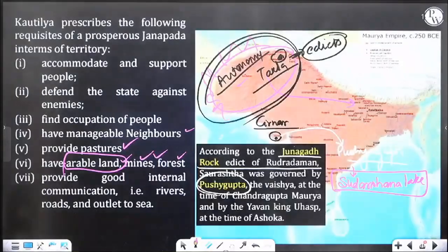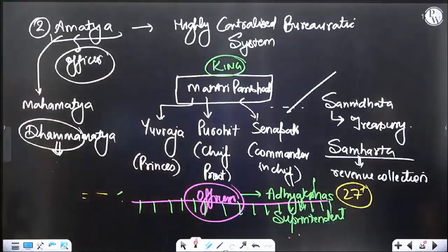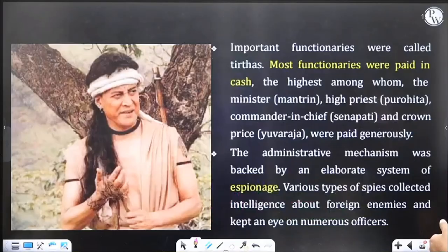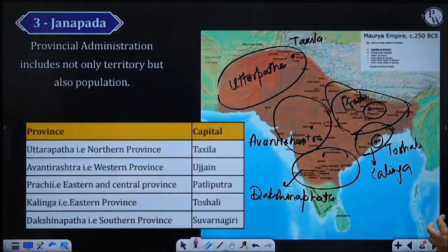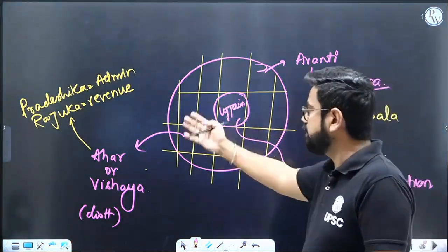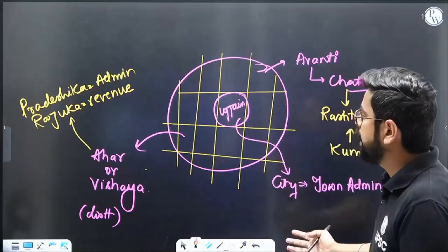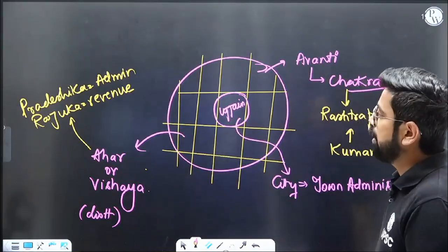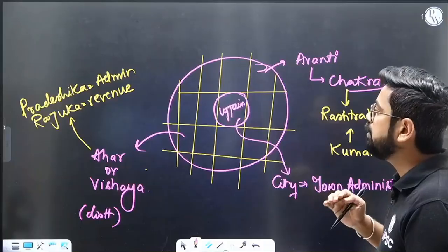So coming back, we have discussed his cabinet ministry, we have discussed the central part, then we have moved on to the provincial administration. We have figured out the provinces. We understood how things will be managed inside the province. There will be a governor, and then the whole province will be divided into districts, Ahar or Vishya. Every Ahar or Vishya will have an administrative head, which is the Pradeshika, and every district will also have somebody who will handle revenue, that is Rajuka.